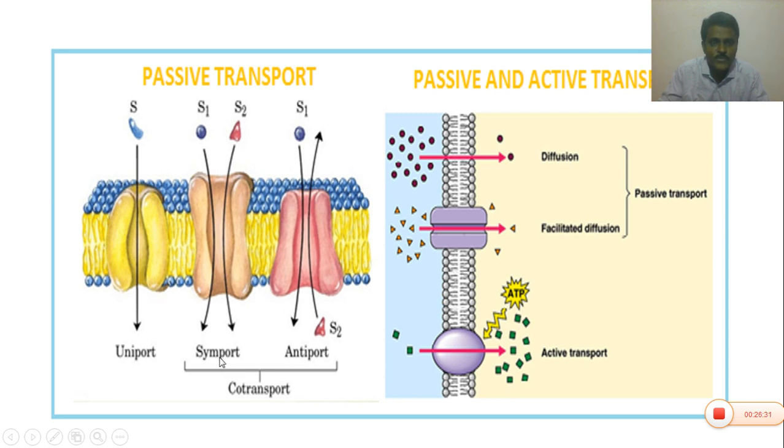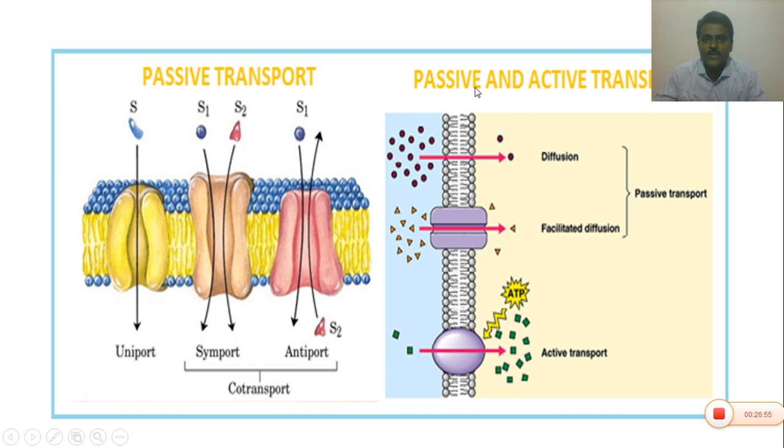That is a symport. In antiport, the S1 molecule enters the cell and the S2 molecule exits from the cell. One molecule comes inside and one goes outside. That is called an antiport. Symport and antiport together are called co-transport.